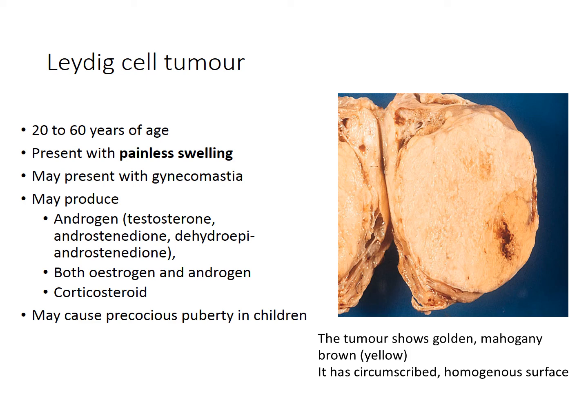The picture shows a tumor with a golden mahogany brown color, and it has a circumscribed homogeneous surface. Remember, this tumor produces a steroid type of hormone, so it is derived from cholesterol. So the tumor shows this golden yellow color.